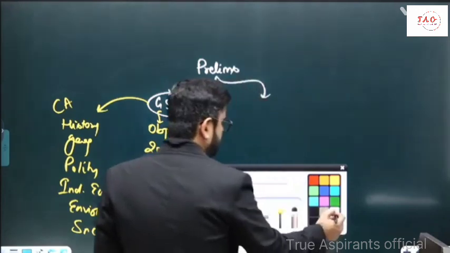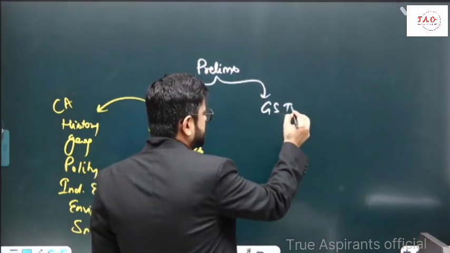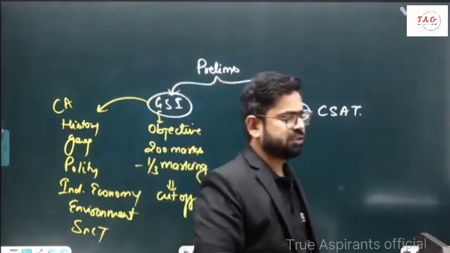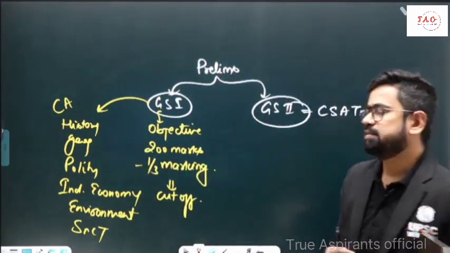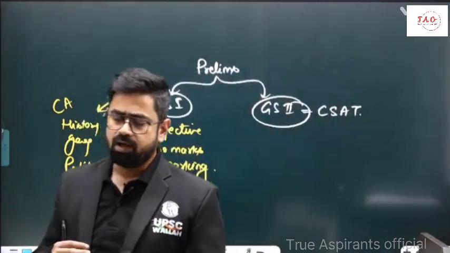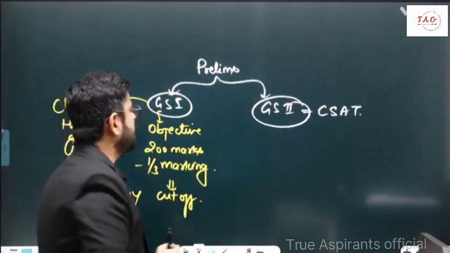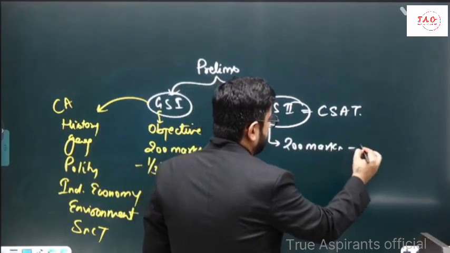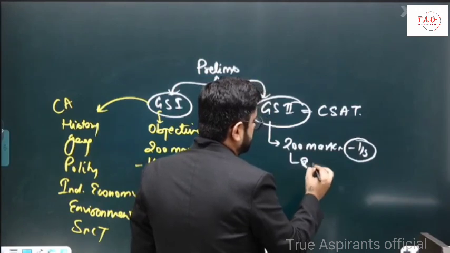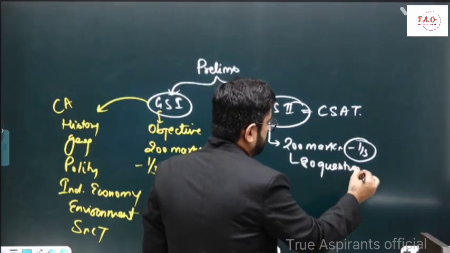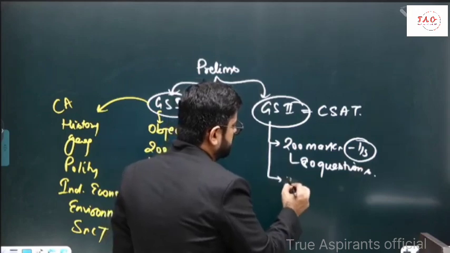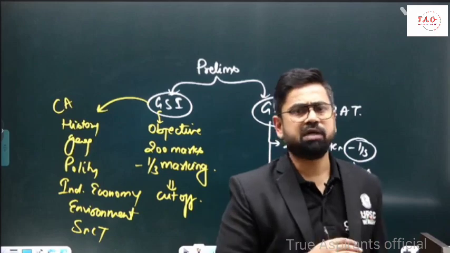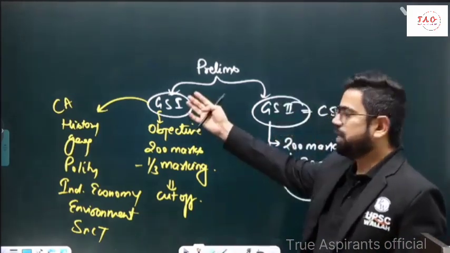Now another paper which is your General Studies 2, which is basically CSAT. So CSAT basically tests your aptitude with respect to maths and English in general, and this is qualifying paper. Again 200 marks, negative marking, some 80 questions. Plus, you only need to score 33% marks. This is only qualifying paper. You don't have to score a lot. This will not decide the merit for you. Right, merit will be decided by GS1 only.